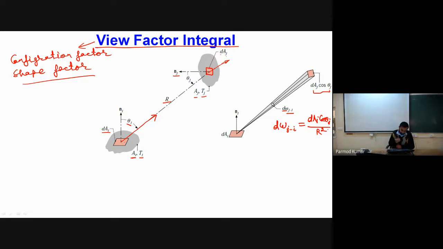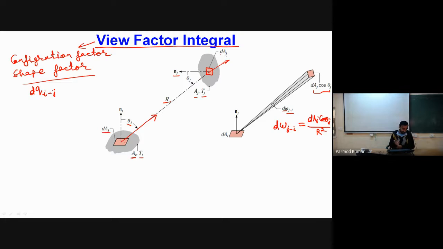Now let me consider that the total radiation going out through this elemental area and received by surface J is, say, dq I to j.